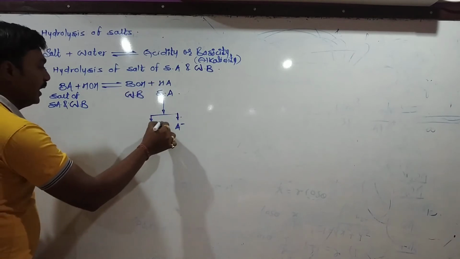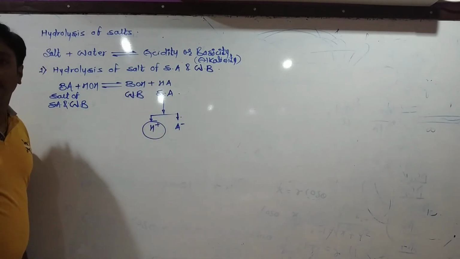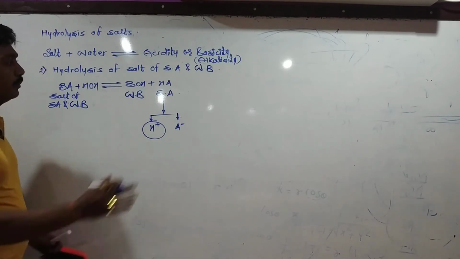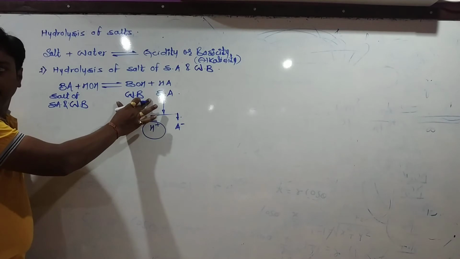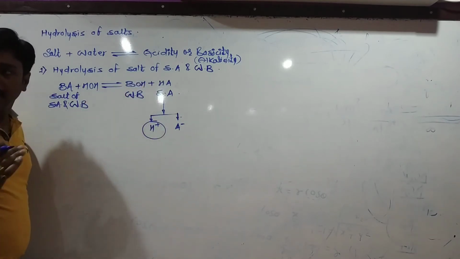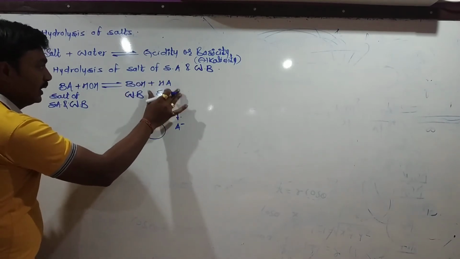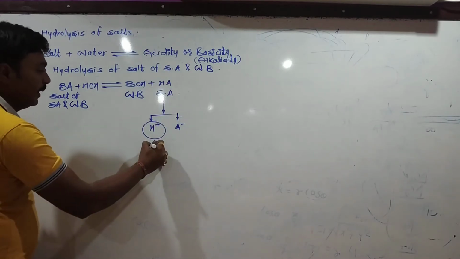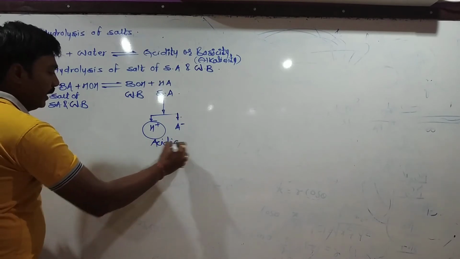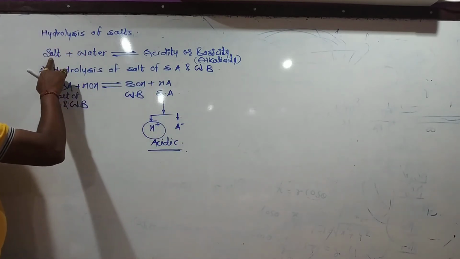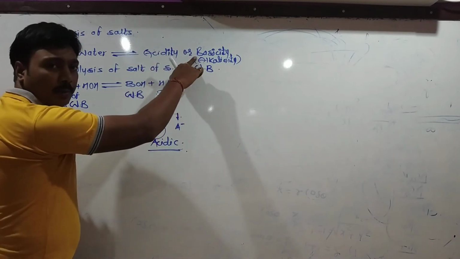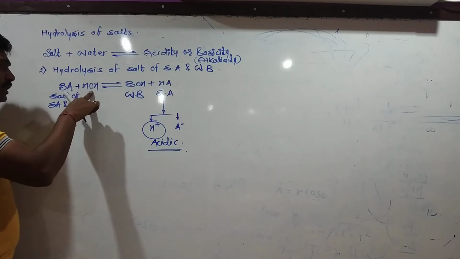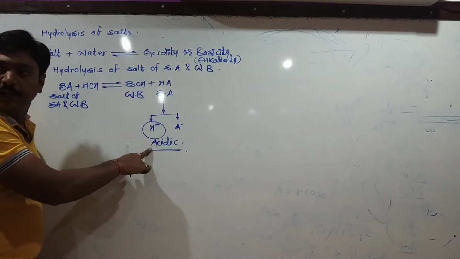Therefore, the solution contains a major proportion of H plus ions, because the acid is strong and the base is weak. The base will produce OH minus in less amount, but the strong acid will produce H plus ions in larger amount. Therefore, the solution will be acidic, and according to our definition, the reaction between salt and water produces acidity or basicity. Here the salt of strong acid and weak base on reaction with water produces acidity into the solution.